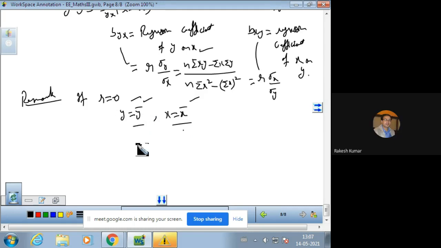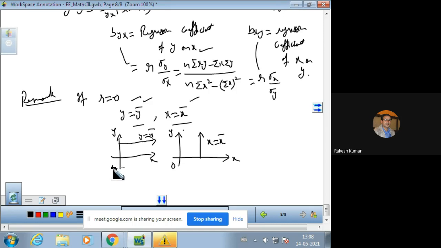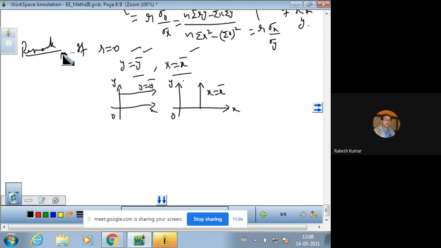This straight line is parallel to x-axis like this. This is x-axis, this is y-axis, and this will be y is equal to y bar. And similarly, we will have a straight line which is parallel to y-axis, and that will be x is equal to x bar. So these are the plots of these two lines. This is the first case when r is 0, and the second case is if the lines are mutually perpendicular.